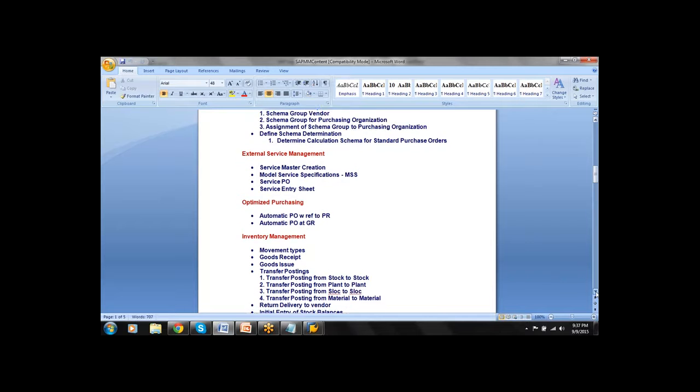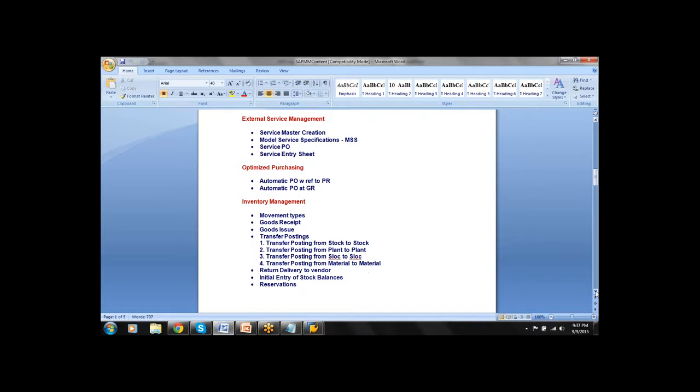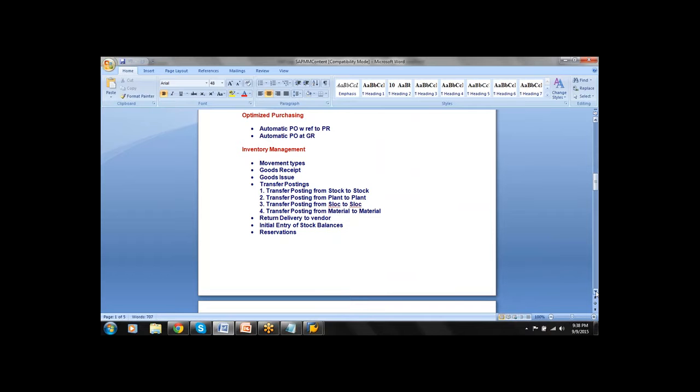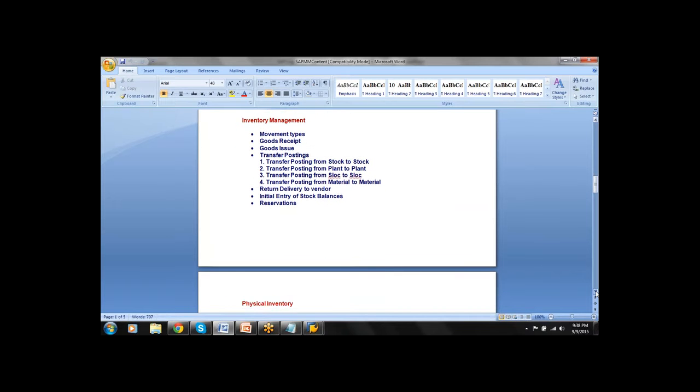Next, external services management. Purchasing is not only about purchasing materials and goods; we will have services also. So through external services management, we will see how procurement takes place for services. Next, automatic PO generation is done in two areas. One is at the time of creation of GR, and another is once you execute the transaction code MB59. From that, you are going to get the PO with reference to PR, and automatic creation of PO at GR level.